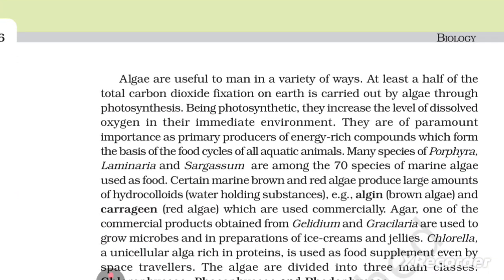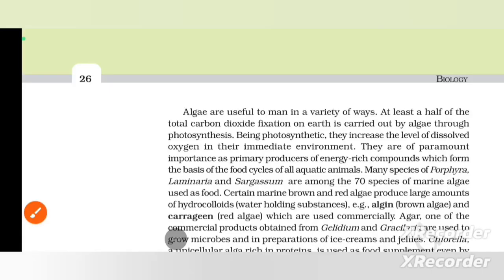Algae are useful to man in a variety of ways. At least half of the total carbon dioxide fixation on earth is carried out by algae through photosynthesis. Being photosynthetic, they increase the level of dissolved oxygen in their immediate environment. They are of paramount importance as primary producers of energy-rich compounds which form the basis of the food cycle of all aquatic animals.